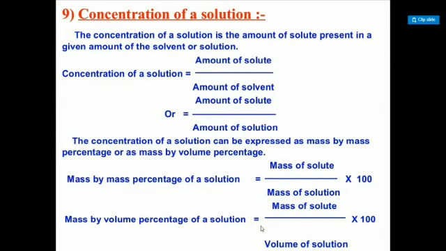That means when both are in the solid state, you will take mass of solute and solution, but whenever the solute is in the solid state but the solution is in the liquid state, you will use volume for the solution and mass for the solute, multiplied with 100.